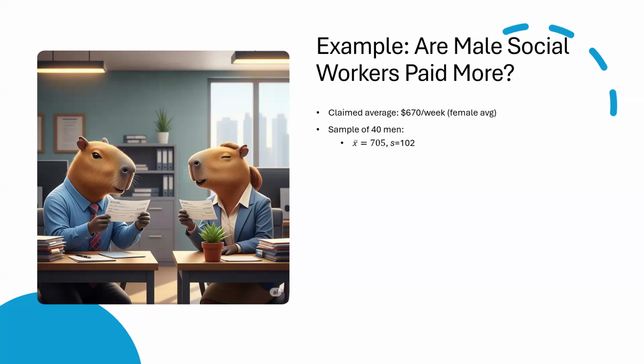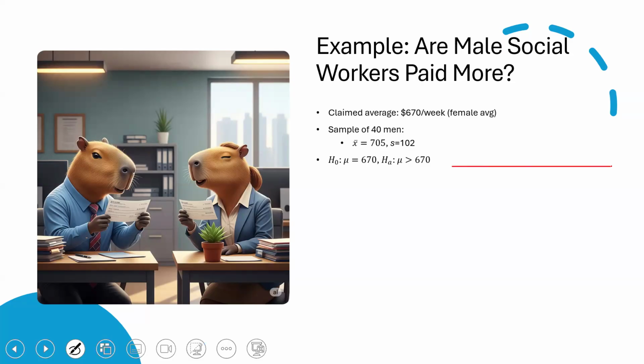All right, so step 1, we're going to set up the hypothesis test. For our hypotheses, the null hypothesis, mu equals 670. This says the average weekly pay for male social workers is the same as that for females, $670. Our alternative hypothesis is that mu is bigger than 670. This says male social workers earn more than that. This is a right-tailed test, meaning when we look at our normal curve, we're looking at an area on the right.